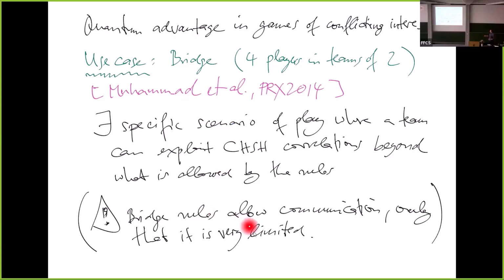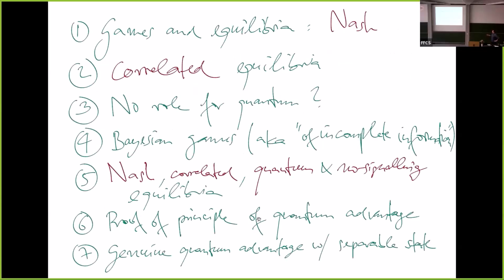But of course, that is still not really what we want, because the quantum advantage is actually between the two players that cooperate. You know, it's the guys within a team. So is there anything beyond this? And this is what I want to tell you today. I wouldn't be here if the answer was no, but I need some time to get there. And so this is more or less the outline of the talk. We'll have to spend rather little time on each of the points, but we'll see where we get.